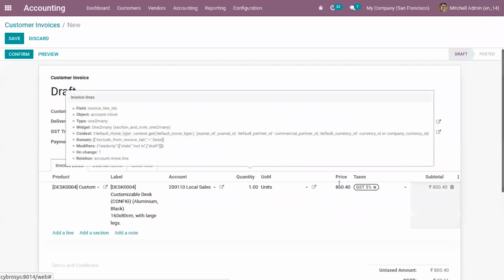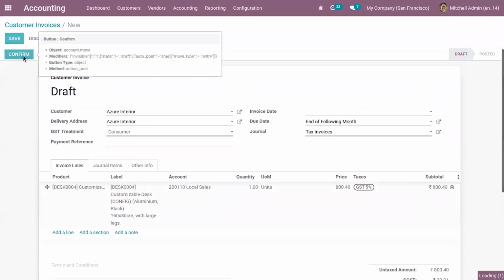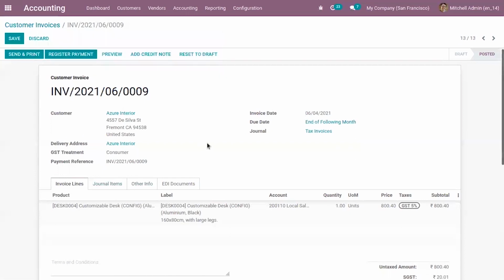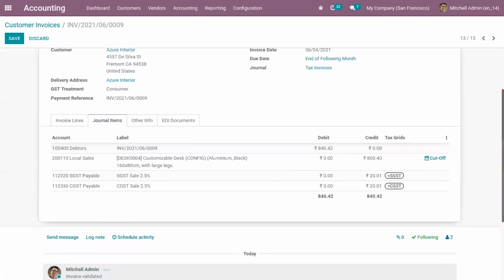You can see the total price is 800.40, and you can see customer taxes are added. Now let's confirm the customer invoice. Here you can see we have a tab, journal items. When an invoice is generated and validated, under journal items you can see here